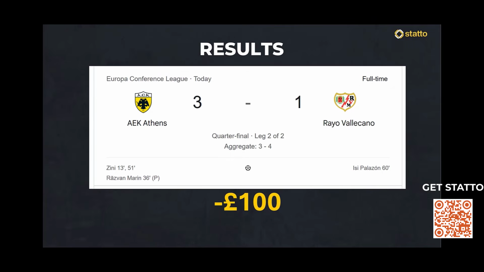AEK Athens winning this 3-1, and at first glance, it does look like it was a close call potentially for us, because remember we had 2-1 to Athens covered as one of our scores. However, if you look closely at it, Athens went 3-0 up from the 51st minute. So we were never really in the running on this one. But anyway, we're going to try and win this back on our next bet.